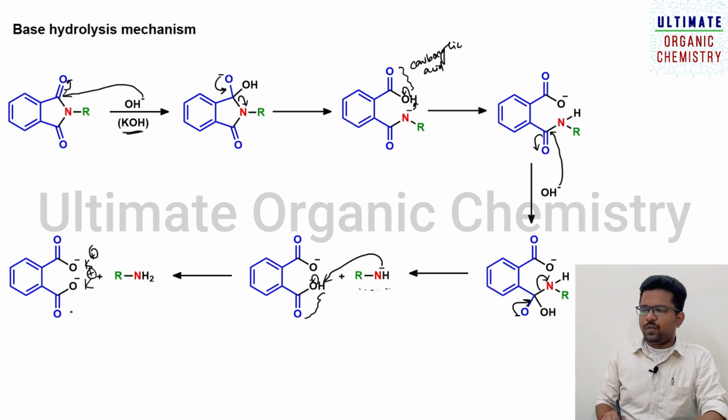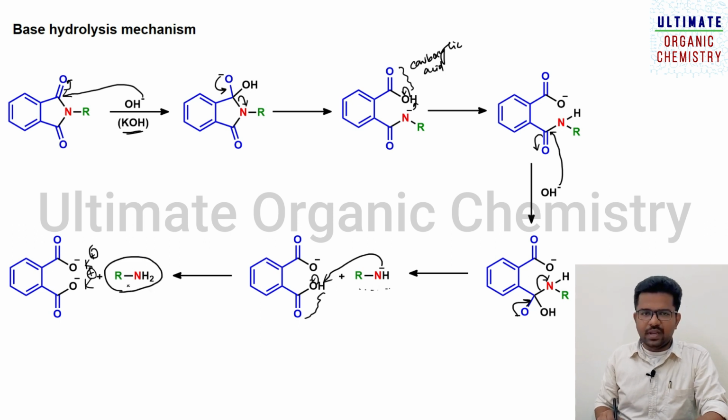Okay, if you want to make it neutral, you need to treat with acid, so it will form phthalic acid, but that is not necessary. Our aim is to make only this free amine. Okay, so this is about the base mediated hydrolysis mechanism.